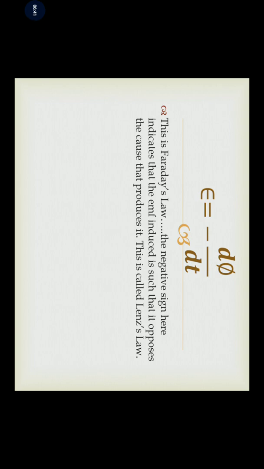That will be explained separately, but for now just understand that induced EMF is produced due to change in flux. If the flux is increasing, the induced EMF will be such that the net flux decreases, or vice versa. That is called Lenz's law, which will be explained to you in a separate video.